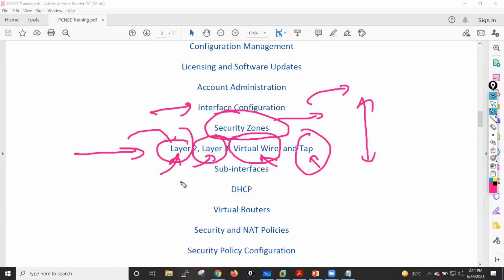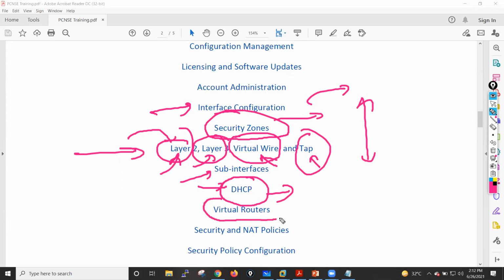And we will also see the concept of sub-interfaces. Then I will move towards DHCP, where we will see what the meaning of DHCP client, DHCP server, and DHCP relay agent is, and how we can configure all of them in our firewall. We will see everything, guys.